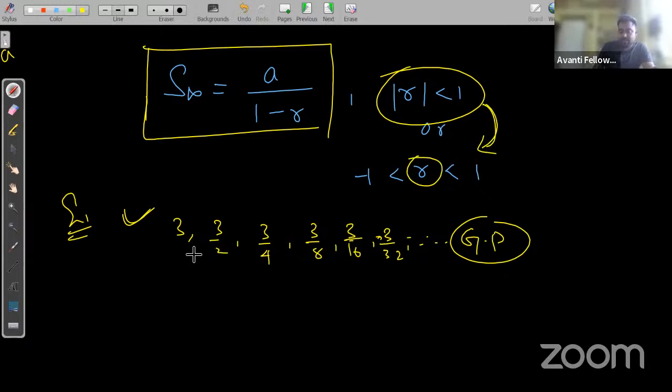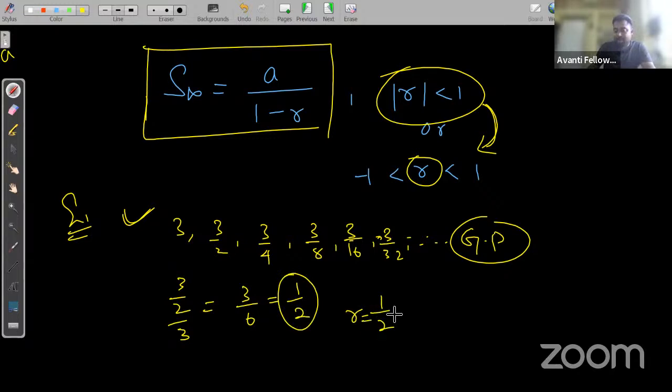You can see here, R is 3 by 2 upon 3, which is 3 by 6, which is 1 by 2, sorry. So R is 1 by 2, which is less than 1 or not? Right, yes, it is less than 1.